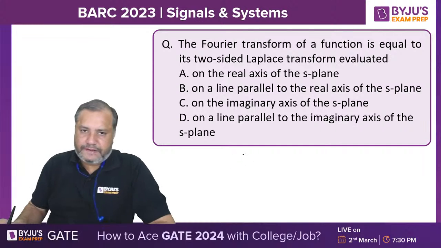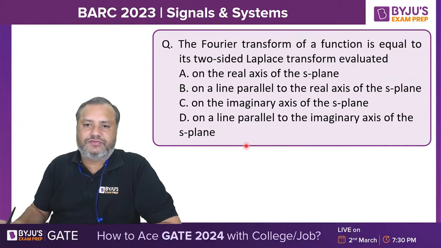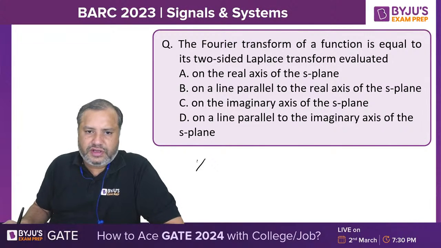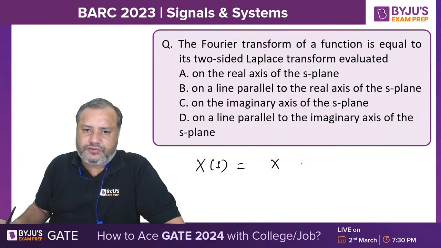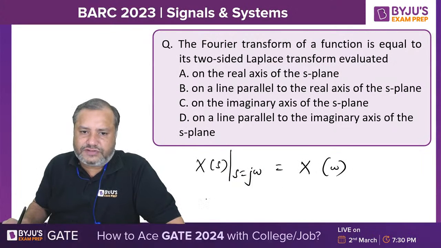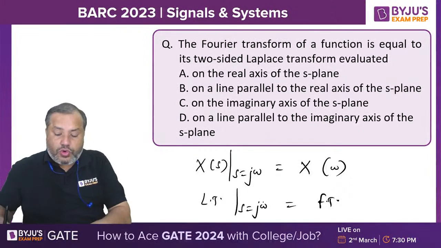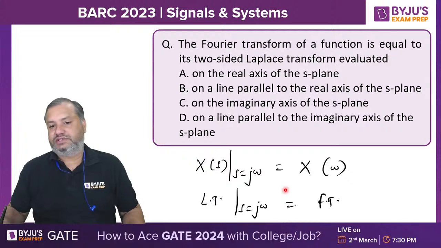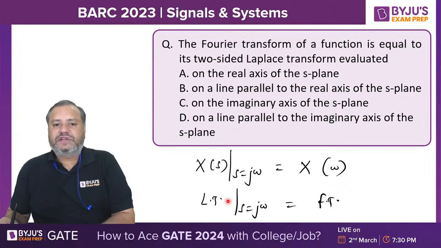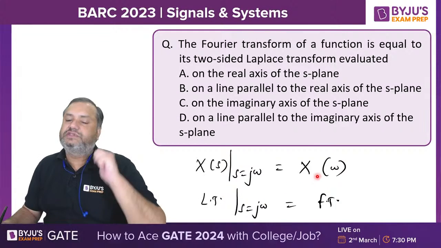Now students, the Fourier transform of a function is equal to its two-sided Laplace transform evaluated. Just go through. This is Laplace transform and this is Fourier transform. So in Laplace transform, when you put s equal to j omega, you will get Fourier transform. But this is true only for absolutely integrable signals. For all type of signals, this relation will not hold.